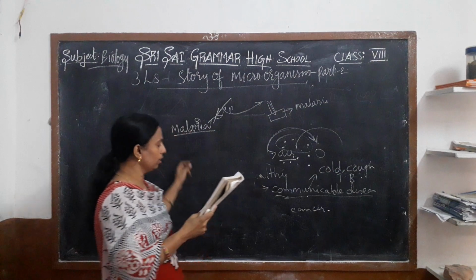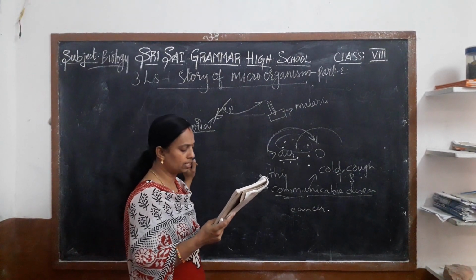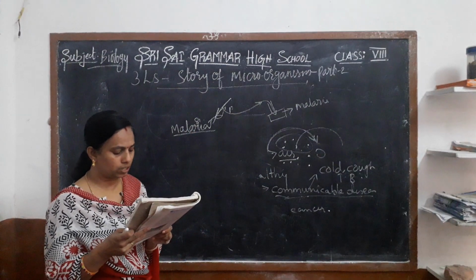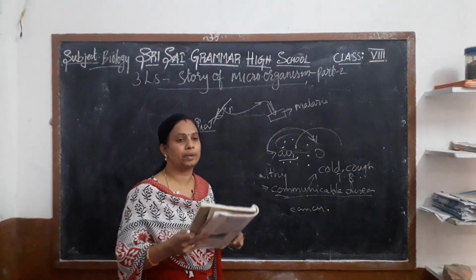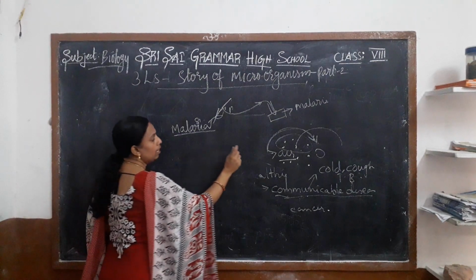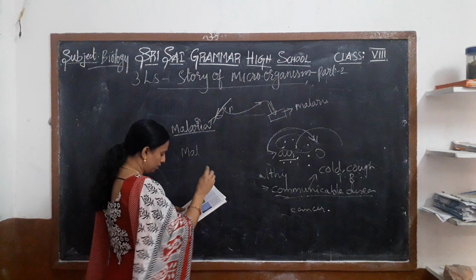So, through insects like houseflies and mosquitoes. Common cold, typhoid, smallpox, chickenpox, swine flu, tuberculosis, and malaria are some of the communicable diseases which transfer from a sick person to healthy persons.